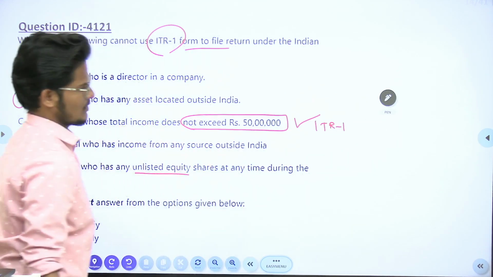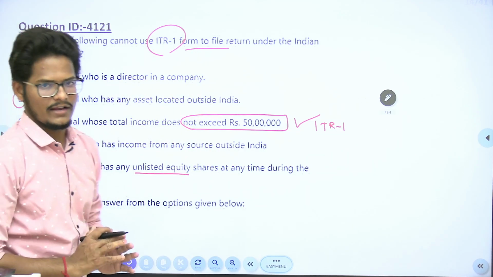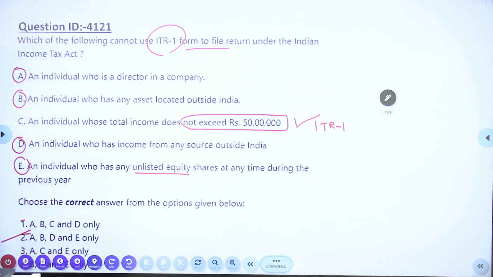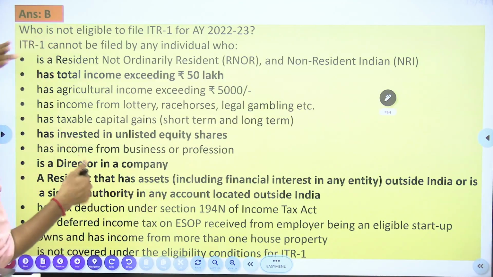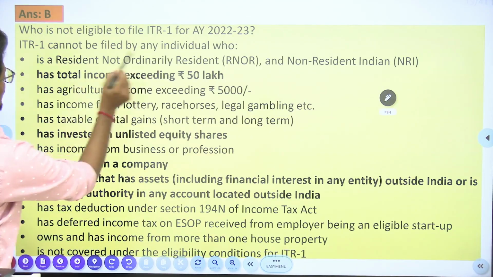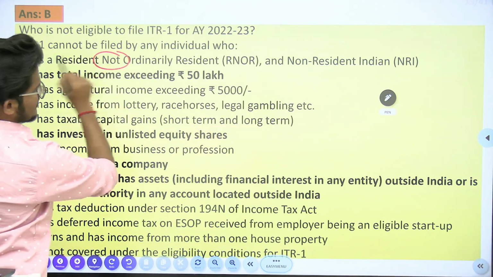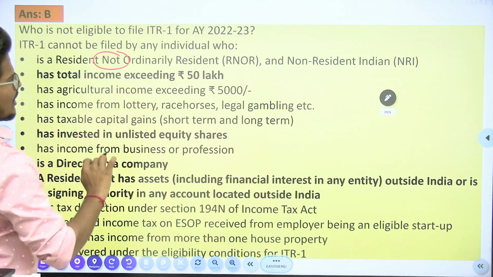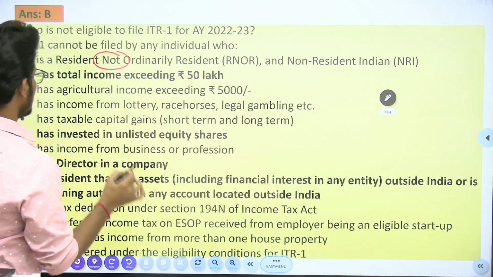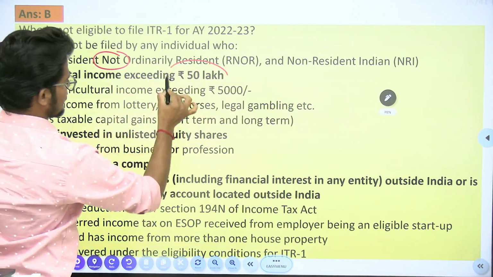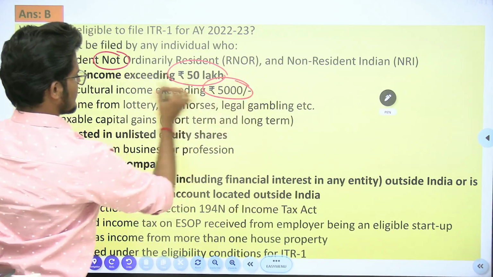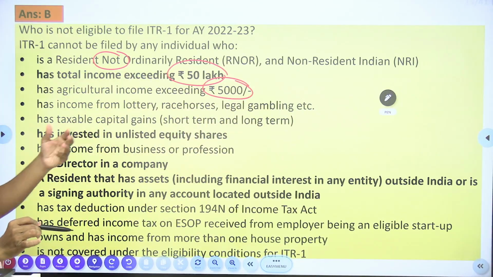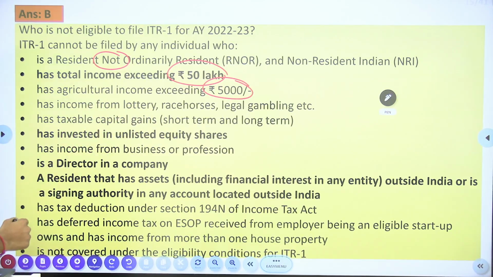Sahaj. Okay, Sahaj they can file. Now, an individual who is a director cannot file this. Who else cannot file? A resident but not ordinarily resident, and a non-resident. So RNOR and NRI cannot file. Whose total income exceeds 50 lakh cannot file ITR 1. Whose agri income is more than 5,000 cannot file ITR 1. Whose income is from casual income, lottery, betting, gambling cannot file.